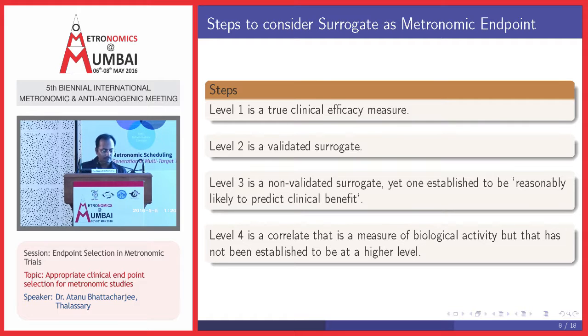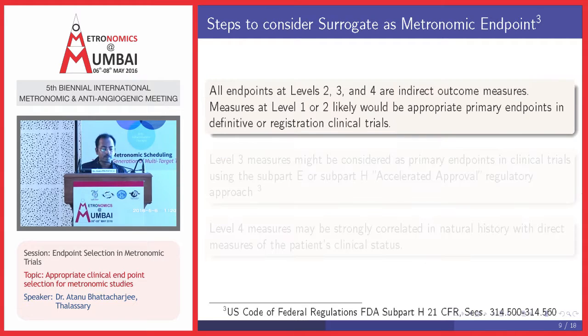In metronomic chemotherapy, since we are talking about anti-angiogenesis with multiple targets, level 4 is what we are going to have to handle; we don't have another choice. Endpoints at levels 2, 3 and 4 are indirect outcome measures.